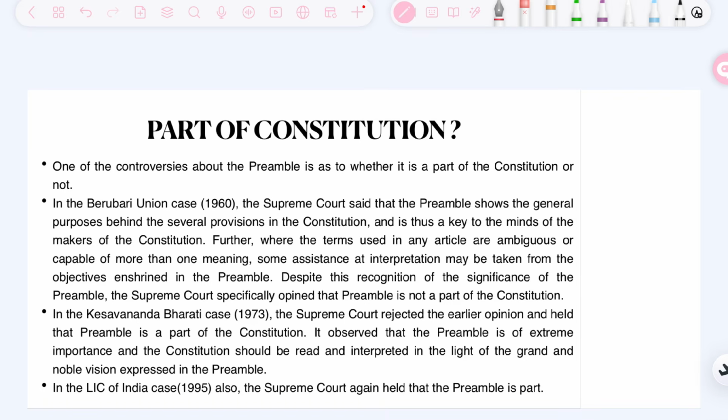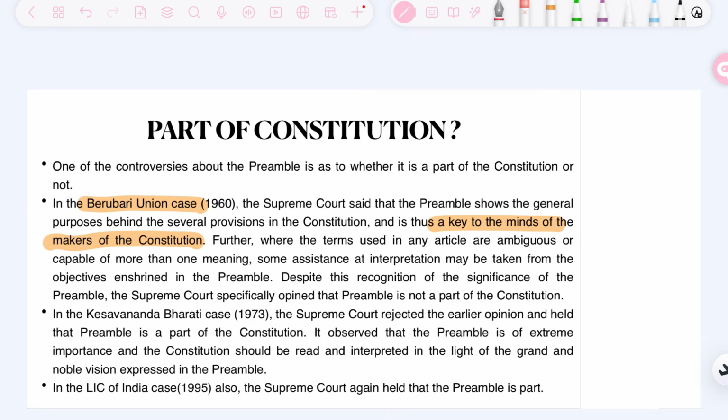In a series of cases it was decided whether it is part of the Constitution or not. The first being the Berubari Union case. In the Berubari Union case, it was basically the exchange of territories between India and Pakistan and Bangladesh. So the Supreme Court stated that the preamble shows the general purpose behind the several provisions in the Constitution and is thus a key to the minds of the makers of the Constitution.